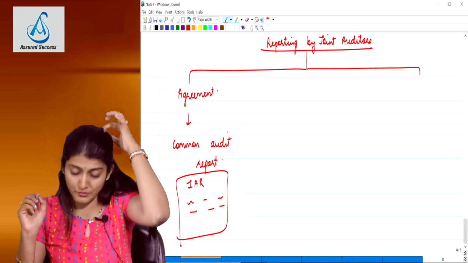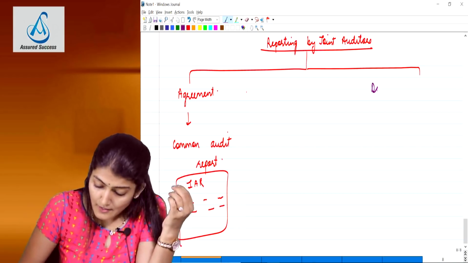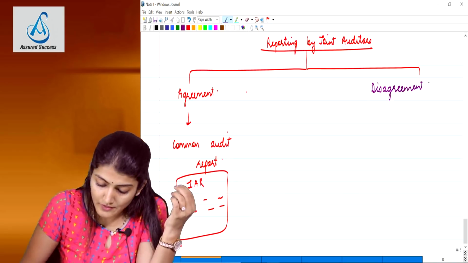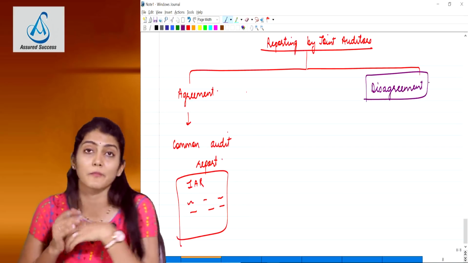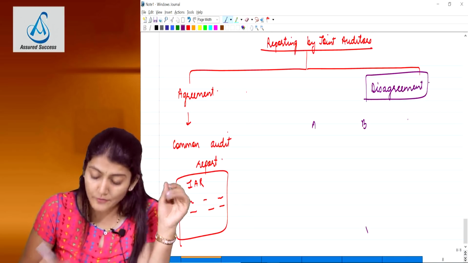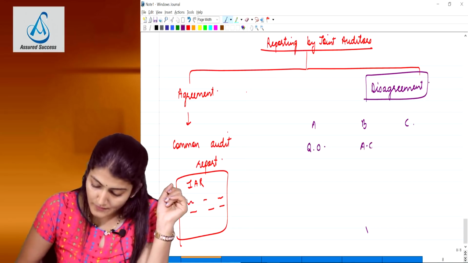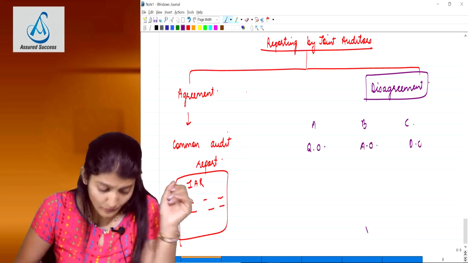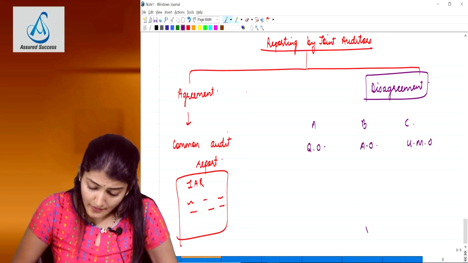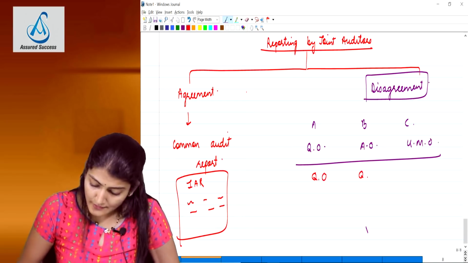But there might be a situation, there could be a disagreement amongst the joint auditors regarding the opinion to be expressed. Three auditors and all three having a different opinion. One saying qualified, one saying adverse, one saying disclaimer, or one saying unmodified opinion. Or another example, two are saying qualified, one is saying adverse.